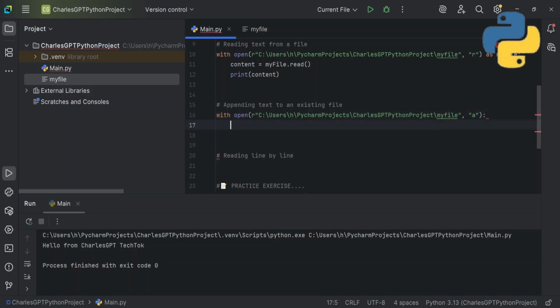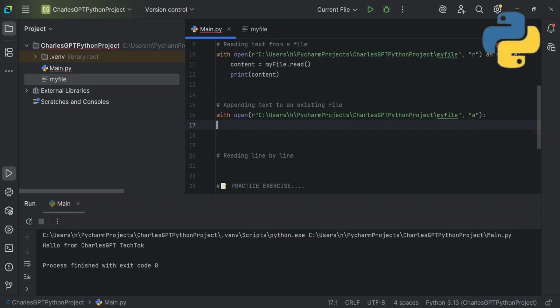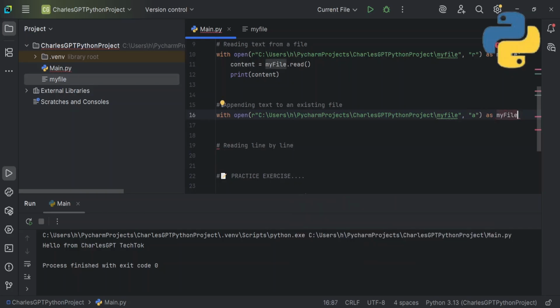Okay, don't forget your colon or you crash your program. Then you now write the same way you did before. Sorry, I made a mistake. I have to open it as what? I'll open it as my file. If you figured out that I made a mistake, it's very good, you're making progress.